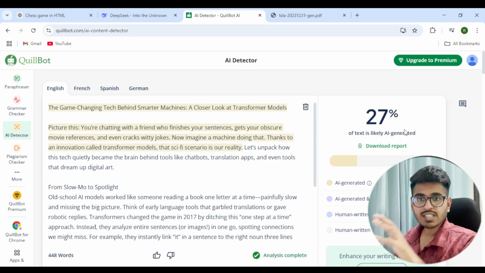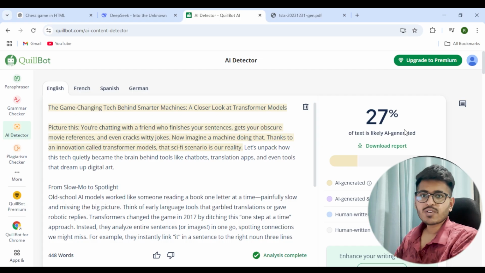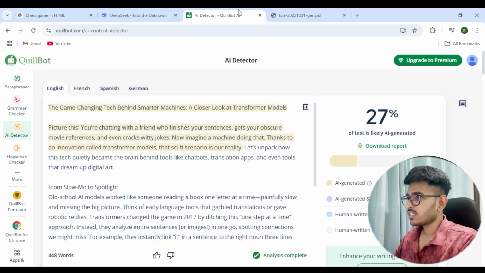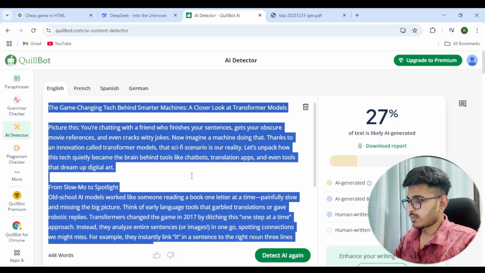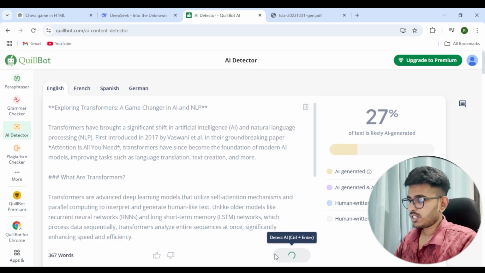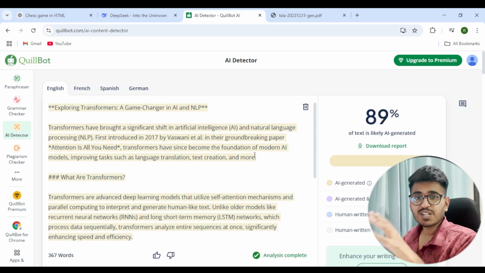It says 27%. Are you not surprised with this? Like it was 90% and it has boiled it down to 27%. I'm really surprised by this output. Let's look at ChatGPT, how it has given us the output. I just grab that one over here and let me just detect this. And it is still 89%. It has stayed on 89%.